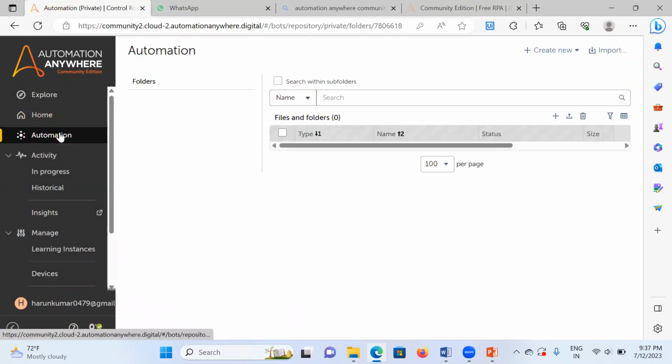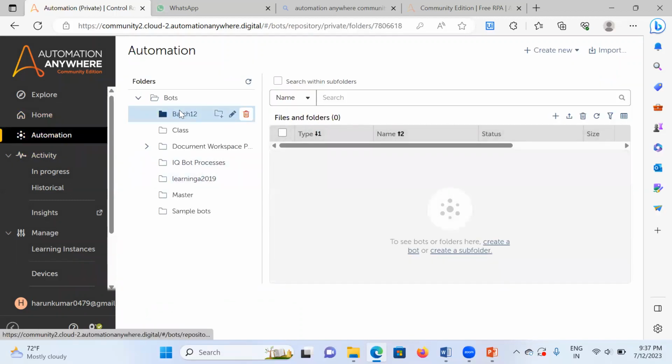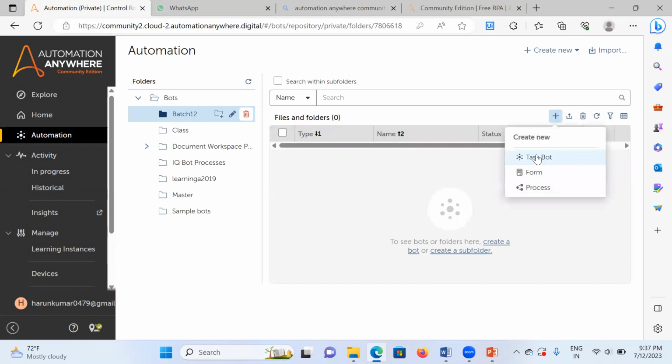Now I'm coming to the automation, my batch 12. Now I'm creating the first bot. Here you can check task bot, form, process. Process means a set of instructions, a set of bots that include login, downloading, like that. Task bot means a single bot. Form means like a Google form, taking input from users through the web. So here I'm developing the first bot.